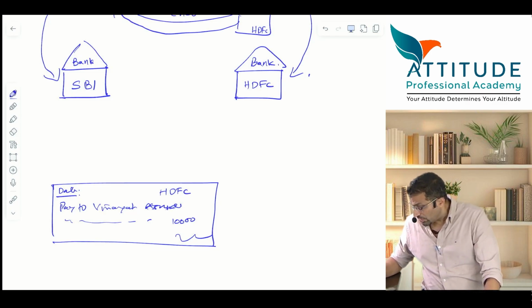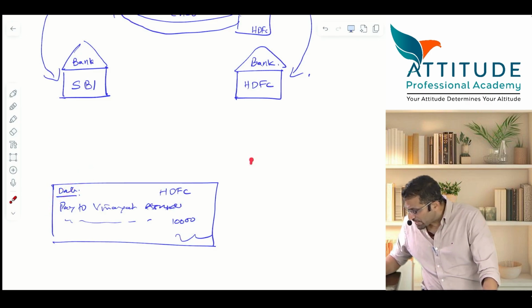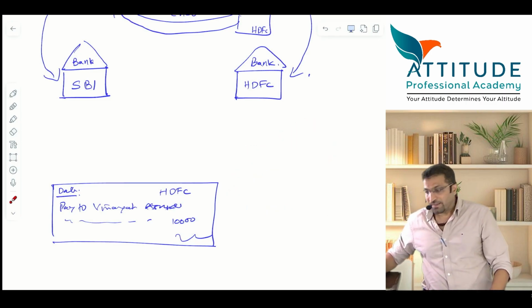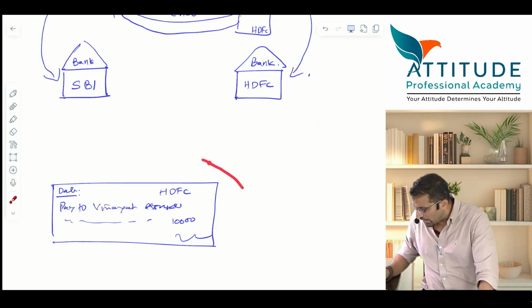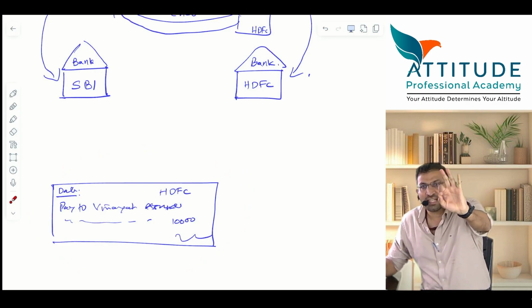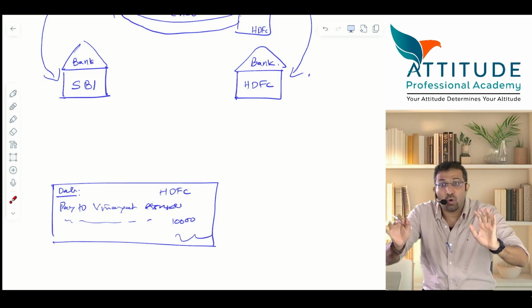Now, if I put two transverse lines over the check, then it is a cross check. What check? There are many types of check. Have a look at it. This is known as what? Crossed. Then you have crossed and account payee. What? Crossed and account payee. Is that clear? What is the difference? I'll tell you. Now, this is not a cross check, neither is this an account payee check. This is a bearer check. What check? Whoever bears it, whoever has it, can get the money over the counter.